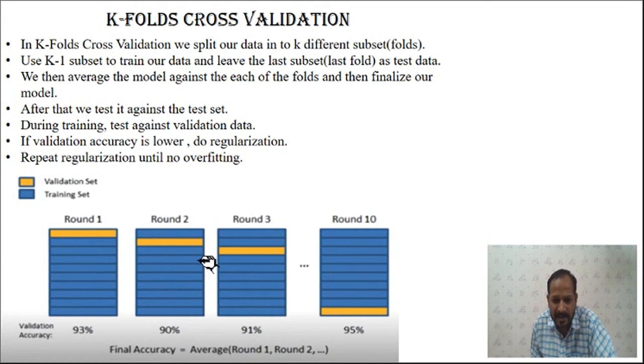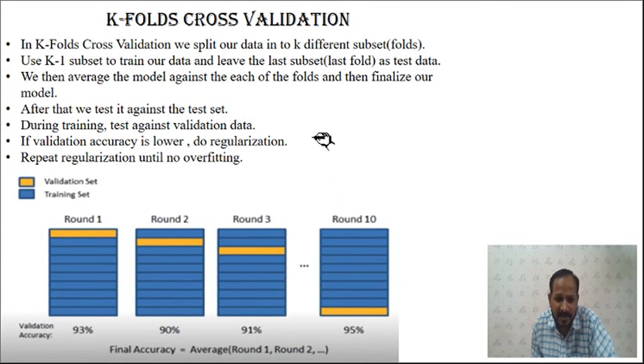Again, in the third round, the third subset is used for testing or validation, and the remaining 9 subsets are used for training. In that way, for every round we change the subset used for validation or testing. All 10 subsets are used one by one for validation, and the remaining ones in each and every round are used for training. In every round we calculate the accuracy, and then we take the average of these accuracies to get the final accuracy for our model.